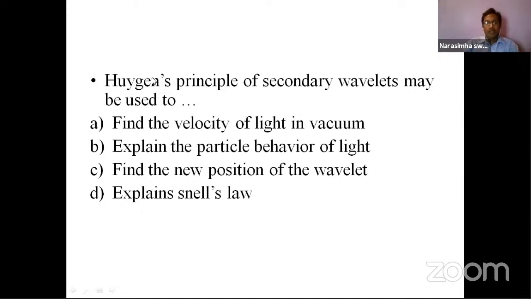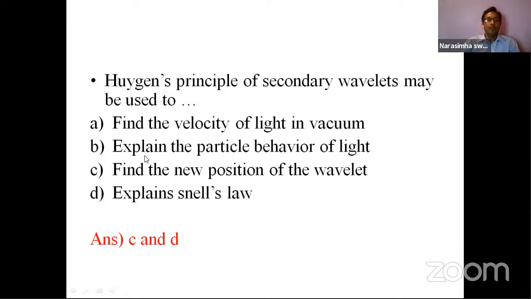Why are they using these two principles? To find the velocity of light in vacuum? No, we already know the velocity of light in air. Huygens principles are not used to calculate the velocity, it's already known. So it is not used for that.